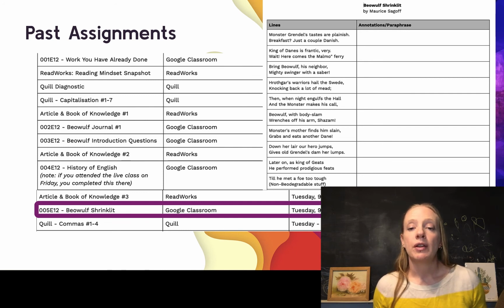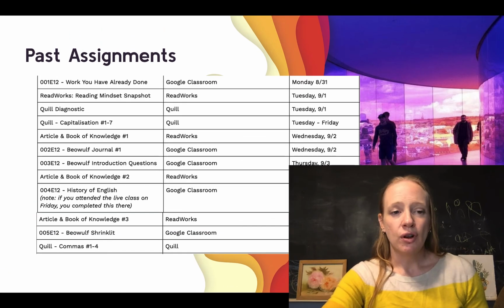Oh, we also talked about Geats or Yeats. You might hear it pronounced both ways. So that's just a people group. So he's king of the Yeats. All right. So do your best, as always, put a guess, put an answer for something. Don't just leave it blank. Those are all the assignments.